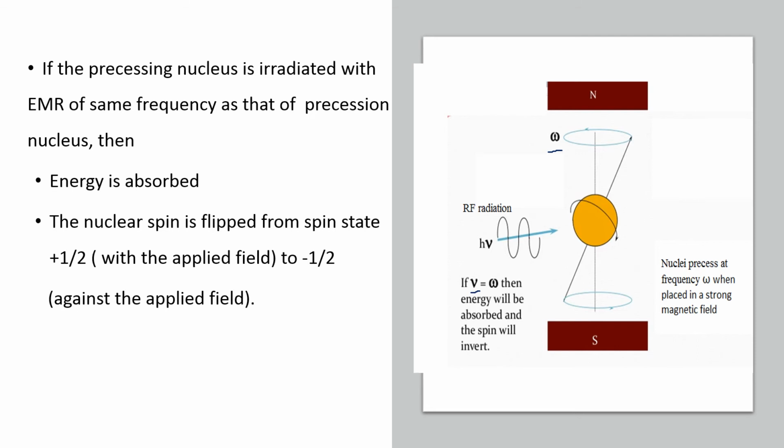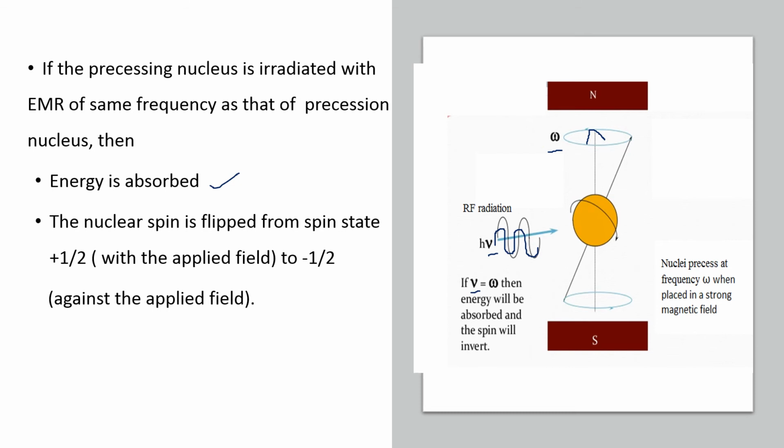Again I am repeating, the nucleus is precessing here. When I place this in the external magnetic field, it is rotating around itself and also around the direction of the external magnetic field. So upon this precessing nucleus, if I pass electromagnetic radiation of some frequency, the frequency of this radiation nu should match with the precessional frequency of the nucleus. Then the energy of electromagnetic radiation will be absorbed by the nucleus.